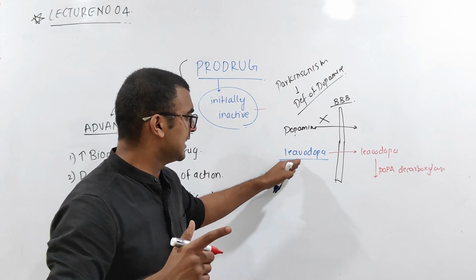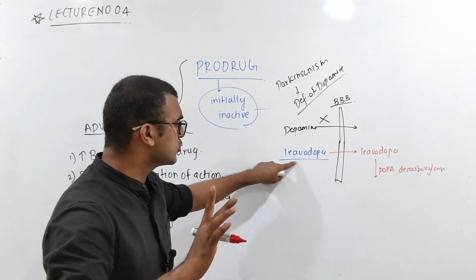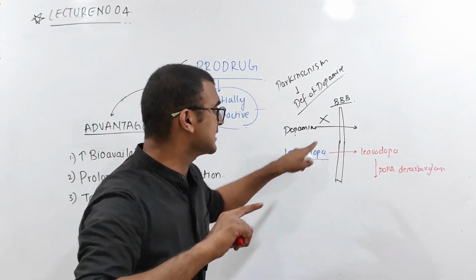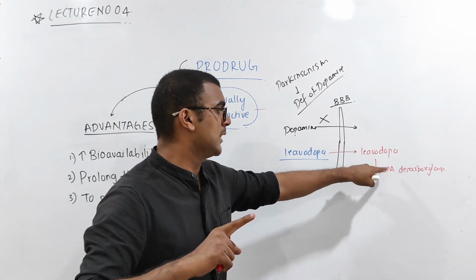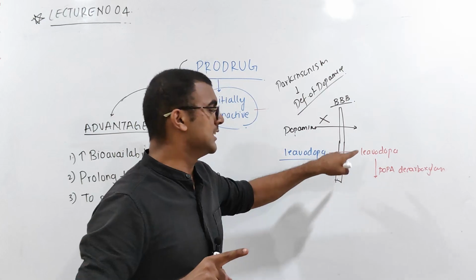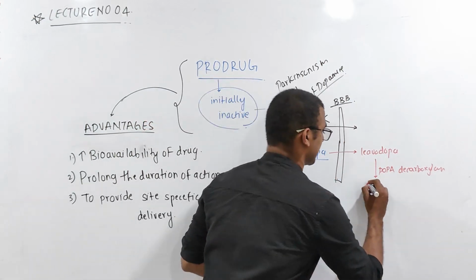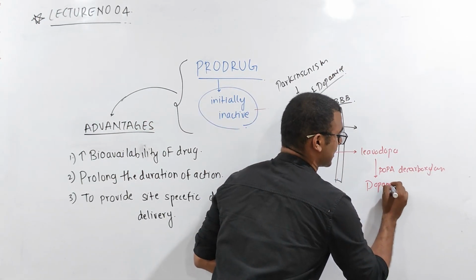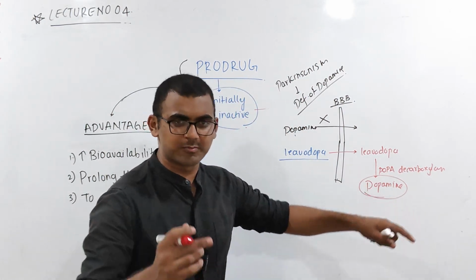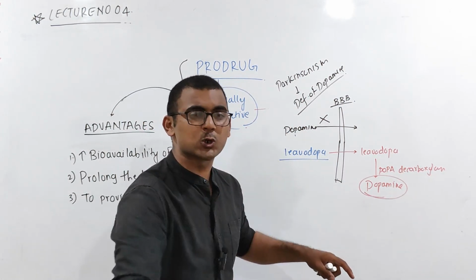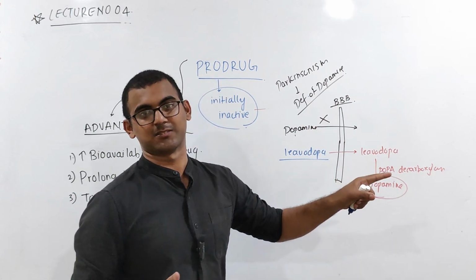So this prodrug, levodopa, is inactive, it will not show any activity, but once it enters inside the brain, with the help of dopa decarboxylase, this levodopa will convert into dopamine, and this is how the deficiency of dopamine can be compensated. We are giving the concentration of dopamine by this method.